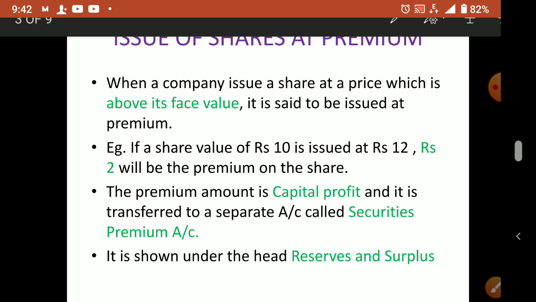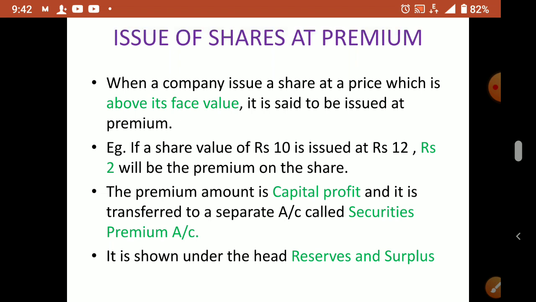Shares issued at a premium. Then the premium is capital profit, and it is transferred to a separate account called securities premium account, or we can write securities premium reserve account. In the balance sheet, all reserves will appear under the heading reserves and surplus.